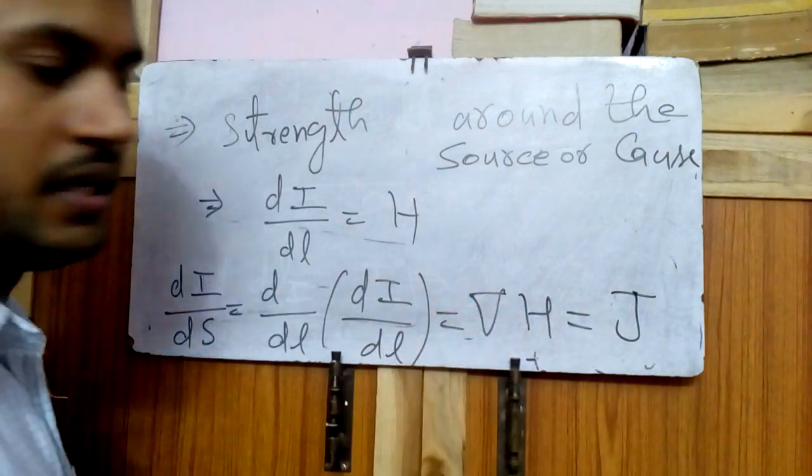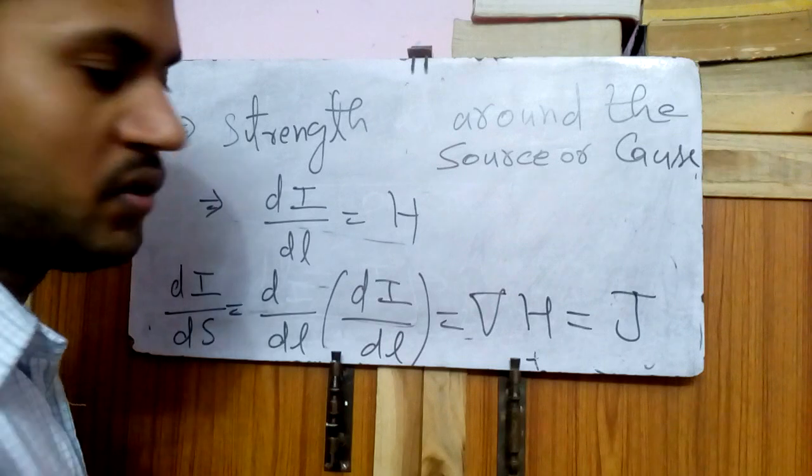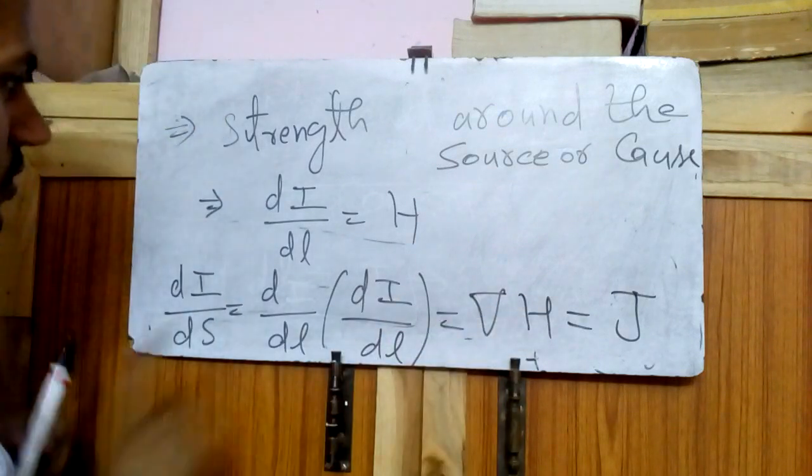But this change is of which type? Either in dot product or in cross product. So let's see.